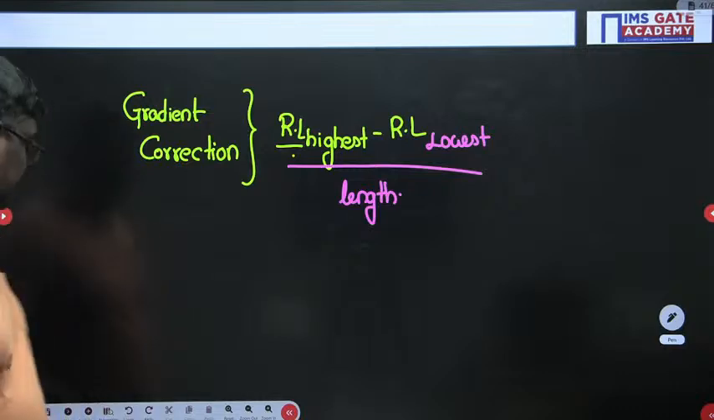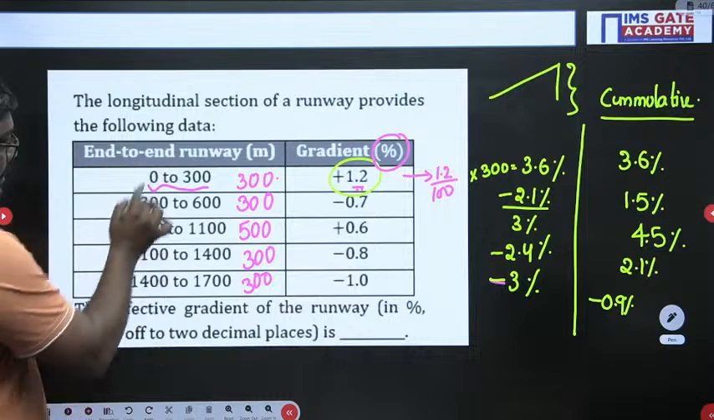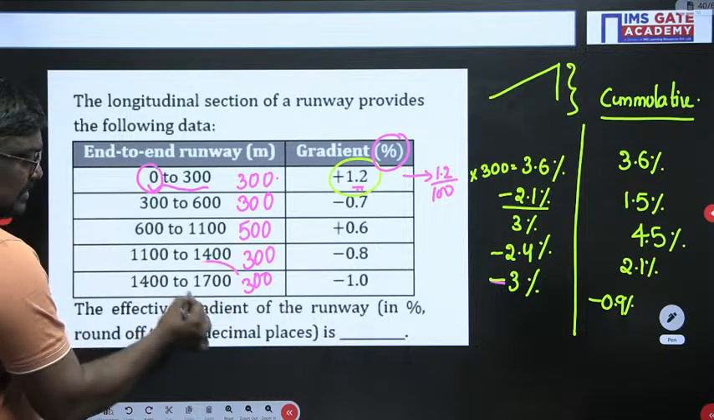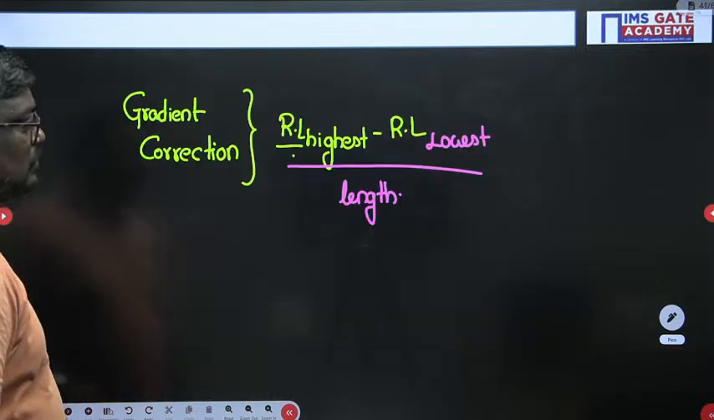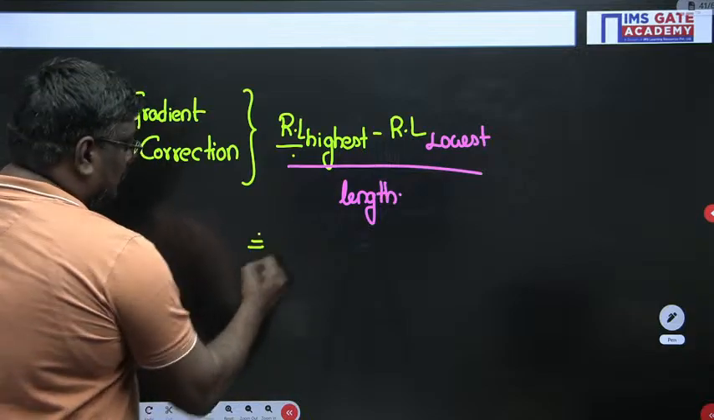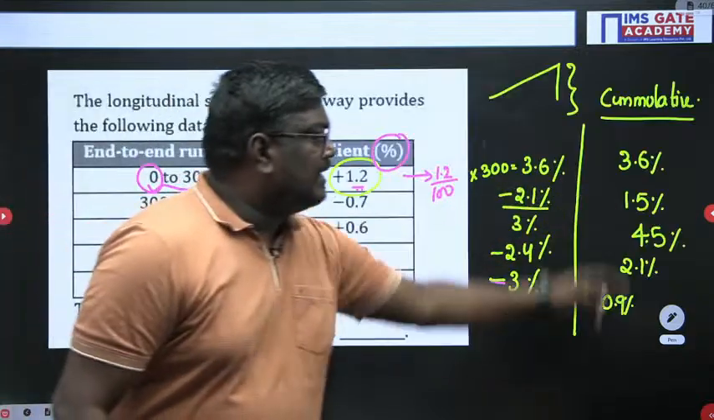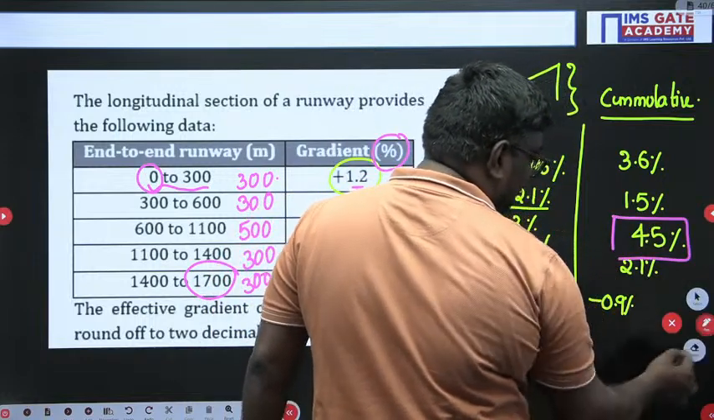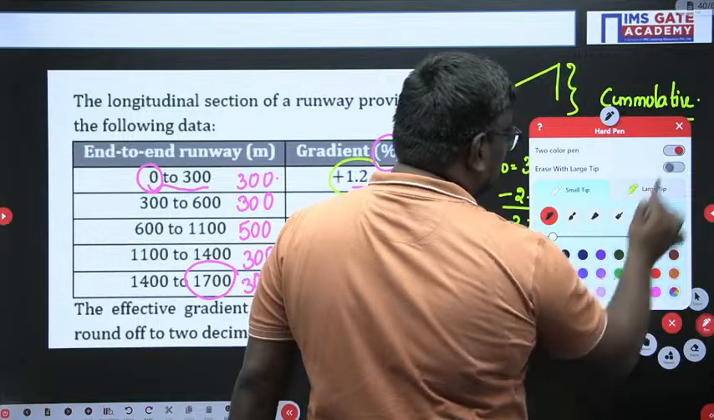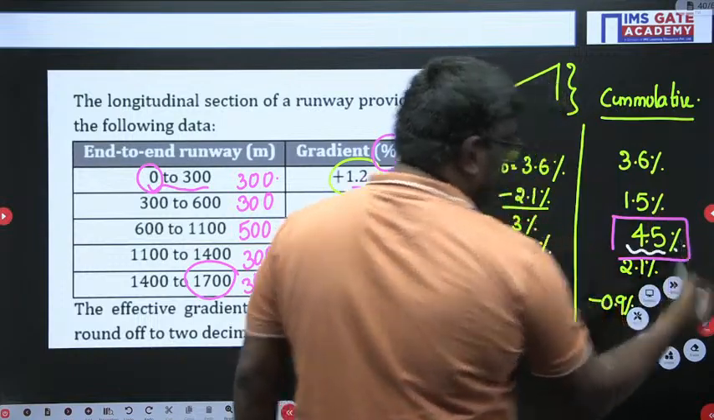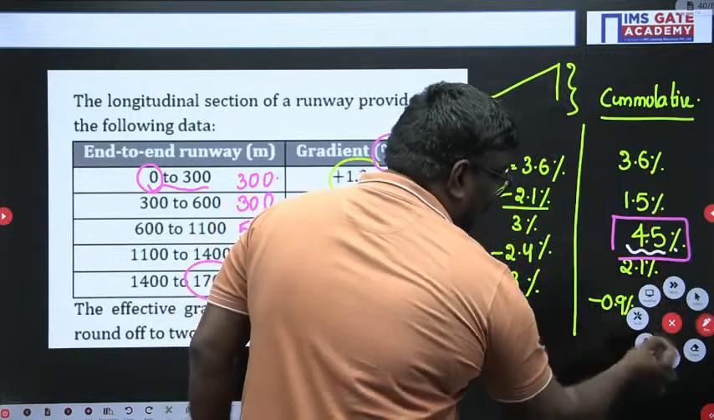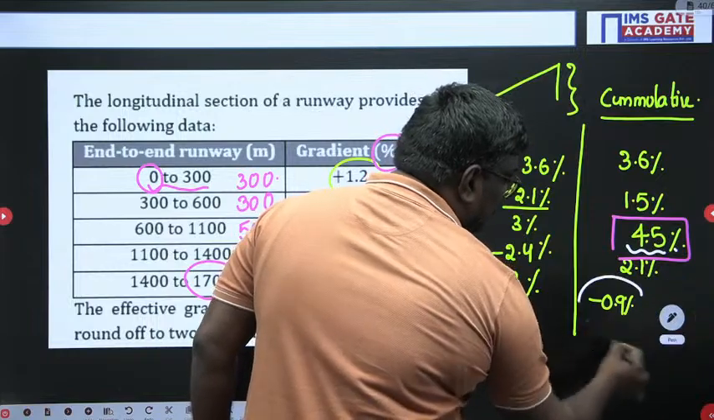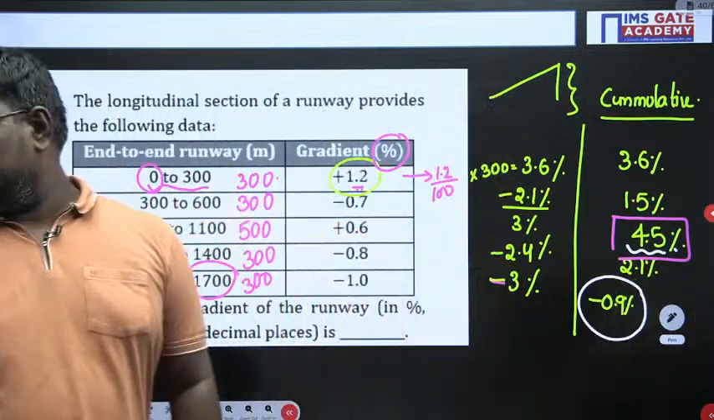See, what is the length here? They have taken from 0 to 1700. So what is the RL of highest? If you see the cumulative, the highest is nothing but 4.5. This is the highest value. What is the least? Least is 0.9 percentile. Am I correct or wrong?